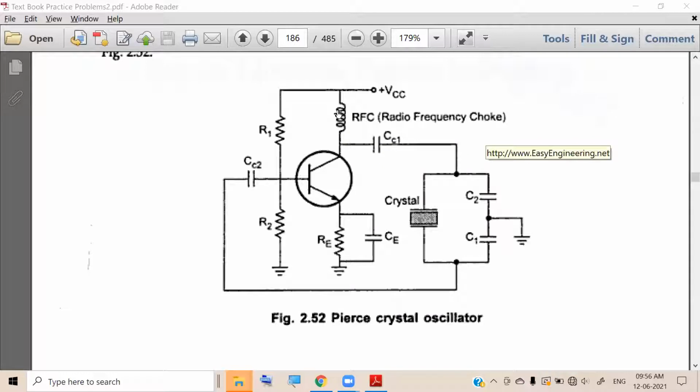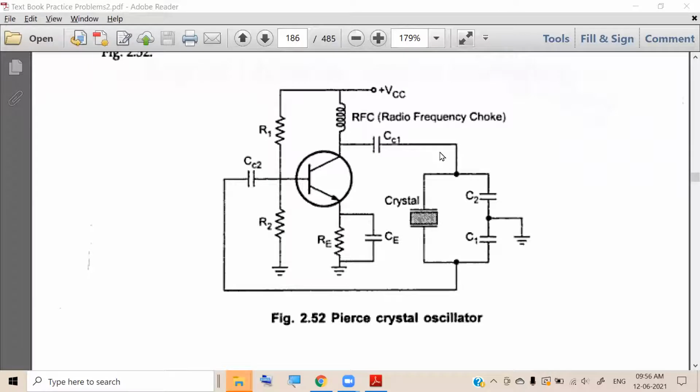The radio frequency choke has a very small inductance value. Is it clear, students? Students, can you repeat it, sir?